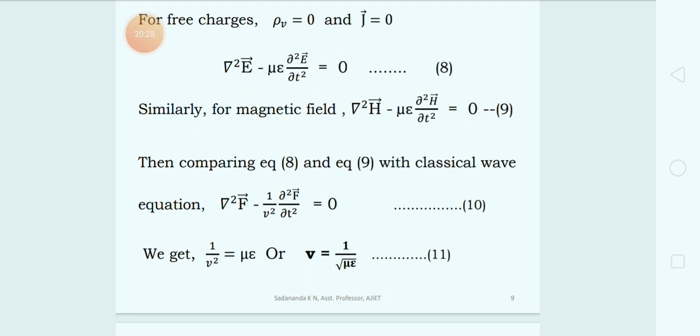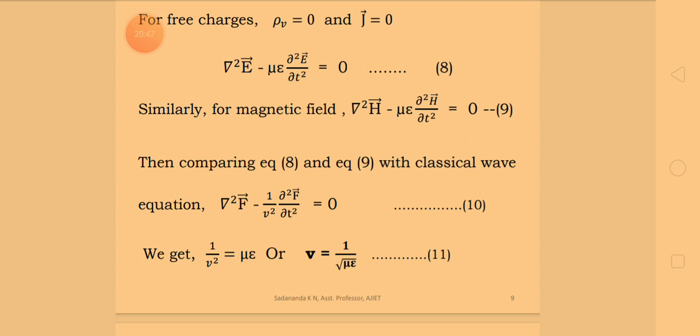Now by comparing these three expressions, I can write 1 by v square is equal to mu epsilon. You can see the first term is gradient square E here, and gradient square F there. So that's a classical wave equation.